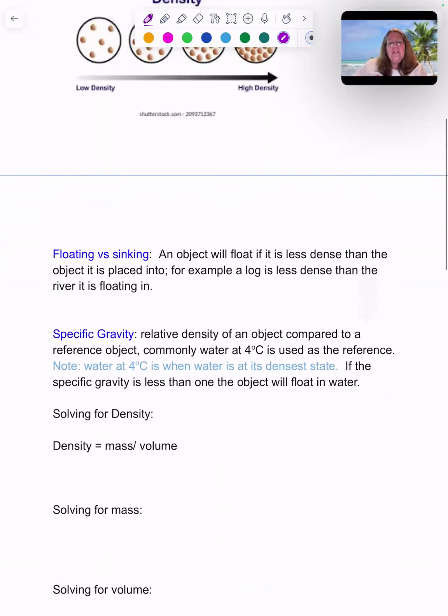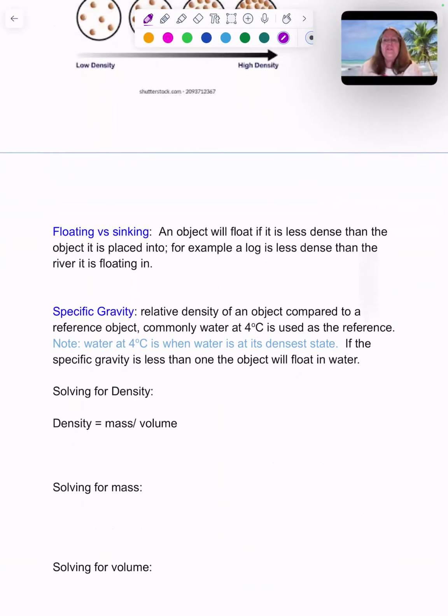Okay, the other thing with density people always ask about is floating versus sinking. An object will float if it's less dense than the object it's placed in. For example, a log is less dense than the river it is floating in. Specific gravity is another term that we're going to have. It's a relative density of an object compared to a reference object. Commonly, water at 4 degrees is used as the reference state. So we're always comparing the density over 1. If the specific gravity is less than 1, the object will float. If the specific gravity is greater than 1, the object will sink.